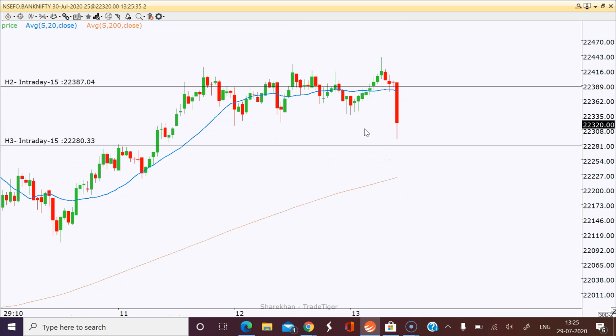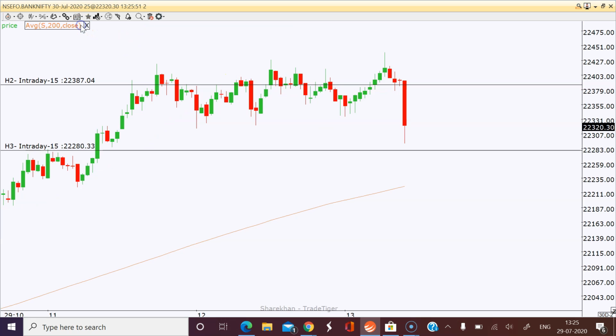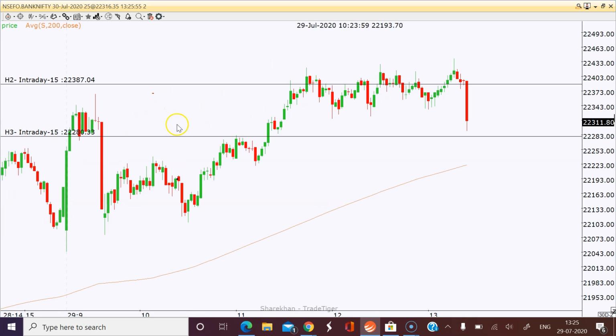So I just want to show you this. That's the reason I have waited this long, very patiently, and you know what happens when we wait patiently? This is what happens. This is what I want to show you guys. Just forget about all these moving averages and all that. Just look at the price, and how the price will move accordingly.